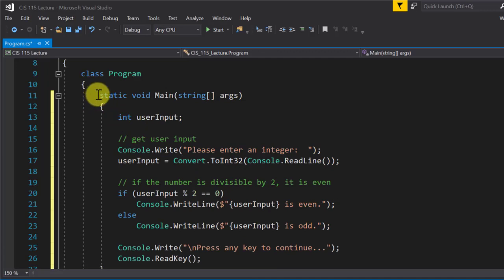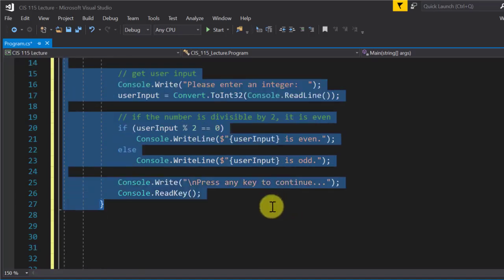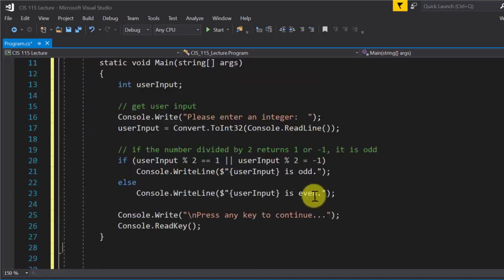So if the number's even, it doesn't matter if it's negative or positive, we're going to get 0. But if a number's odd, we're going to get 1 or negative 1. So that's why it's easier to test for even. Because here's what we have to do for odd. We have to do something like this using our logical operators. So this says if the number mod 2 returns 1, or if it returns negative 1, it's odd.